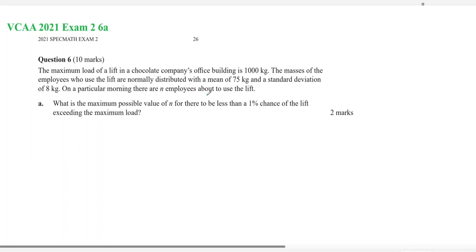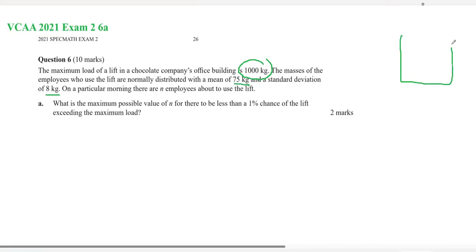Okay, so this is question 6A from the 2021 special exam. The maximum load is 1,000. The masses of employees are normally distributed with a mean of 75 and standard deviation of 8.